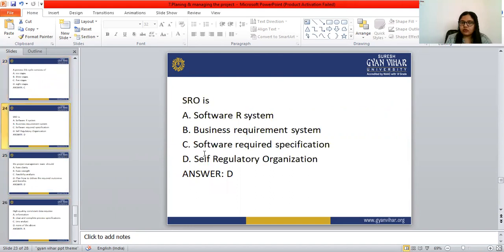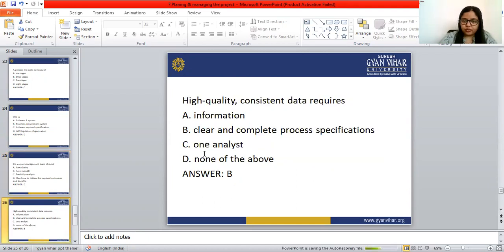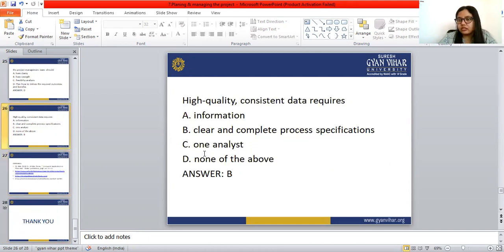So these are all about the process life cycle and the planning and management of the project. I hope you guys understood it well. So these are all about the process life cycle and project management system.